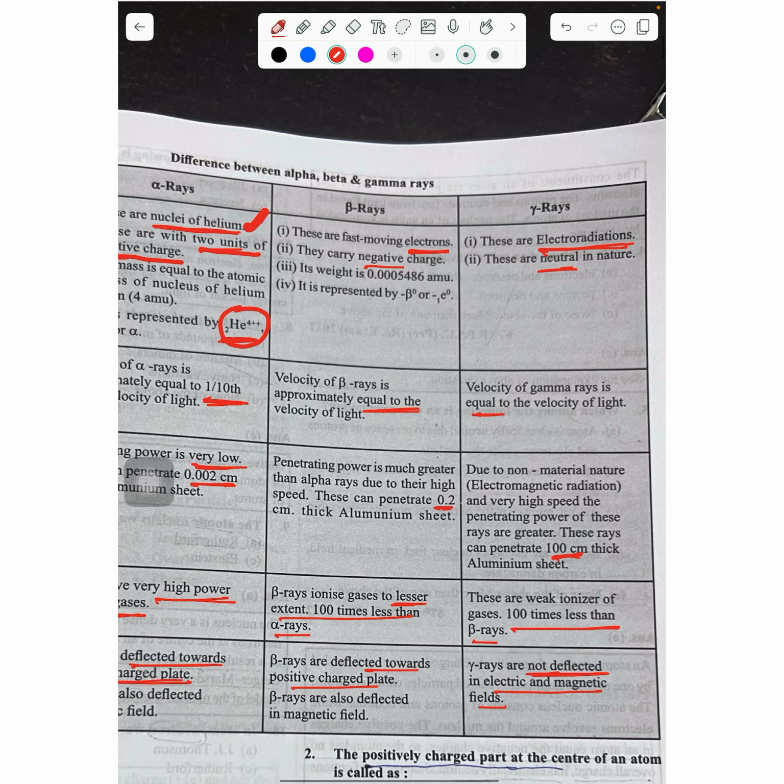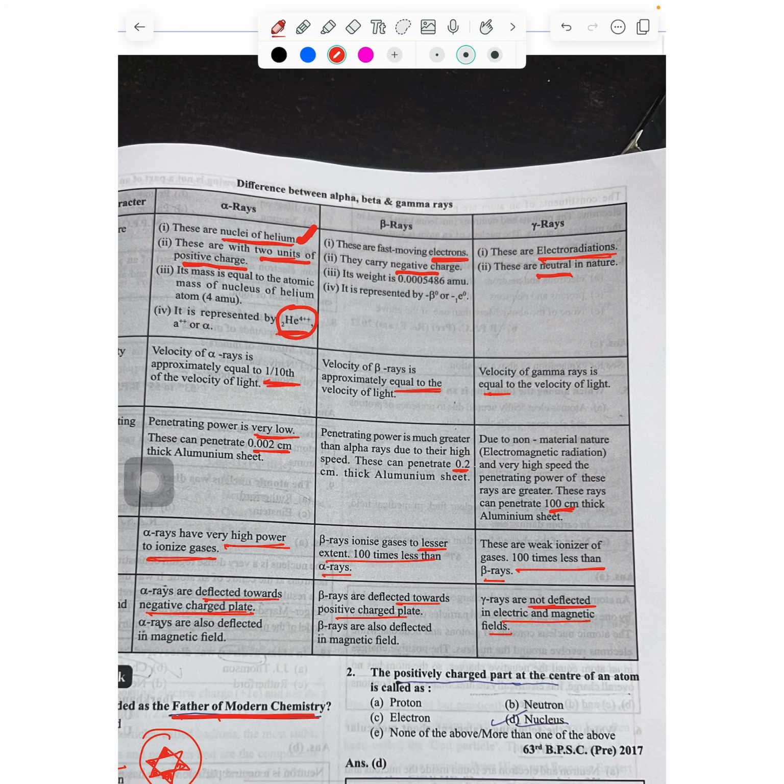Beta rays are fast moving electrons. So what will be its charge? Negative. Gamma rays are neutral and they are electromagnetic radiations. So alpha ray is positive, beta ray is negative, and gamma rays are neutral.